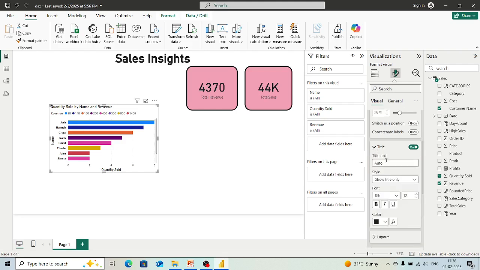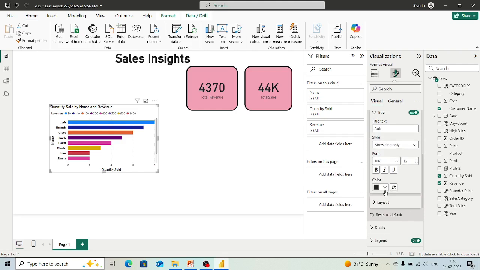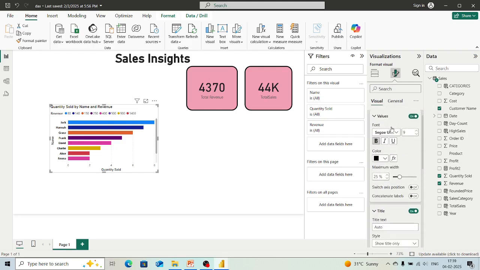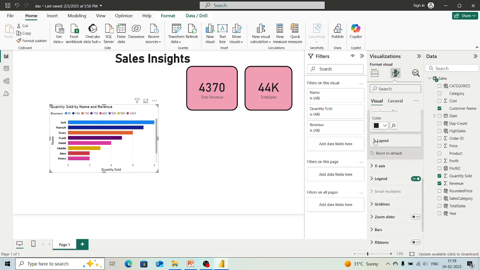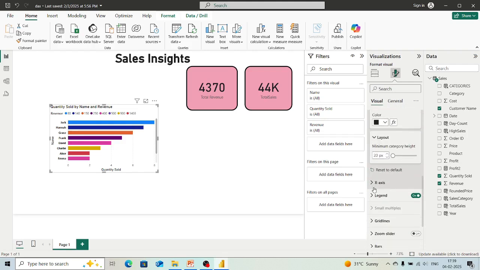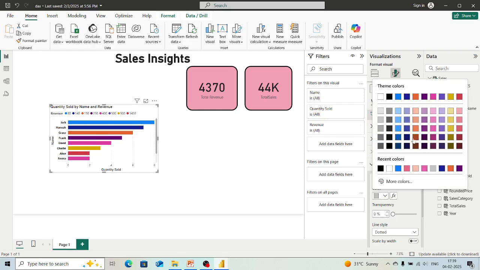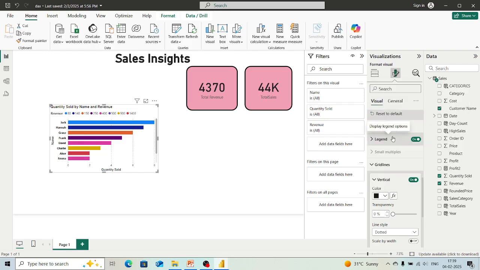Next, title. All the settings regarding the y-axis, the values in that y-axis, are seen over here. Now layout, if you want to change anything regarding the x-axis, grid lines. Now what are these grid lines? If you are able to see, we have these dotted lines over here. These are known as grid lines. So if we want to change the color of the grid lines, we can do it from here. Like if I make it a bit dark, and transparency, you can see that lines are becoming visible to us.